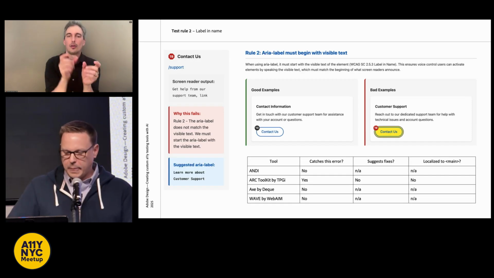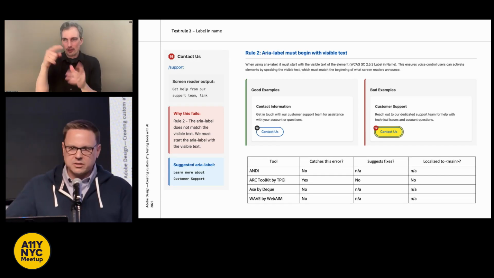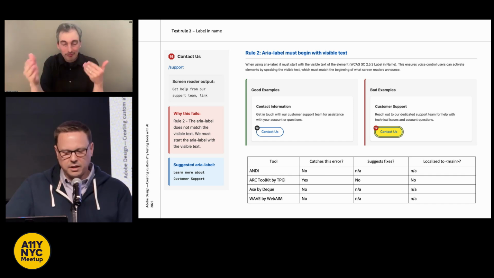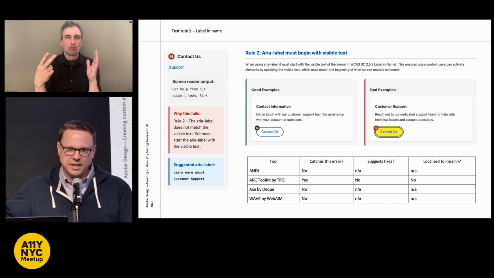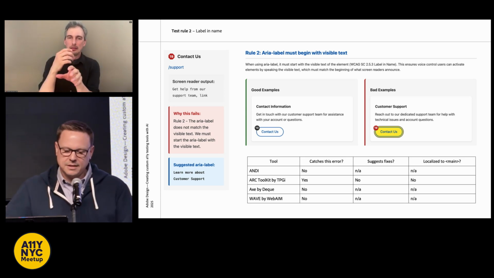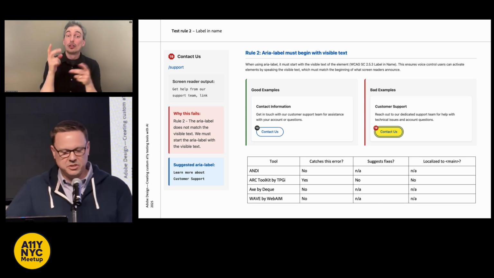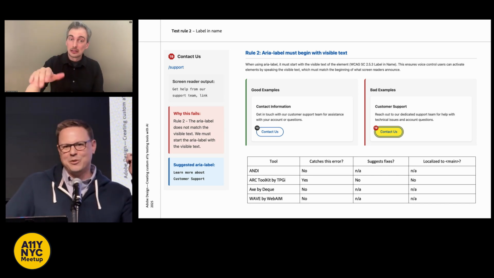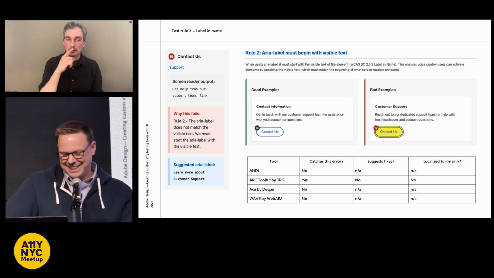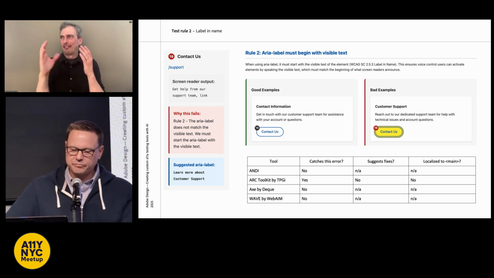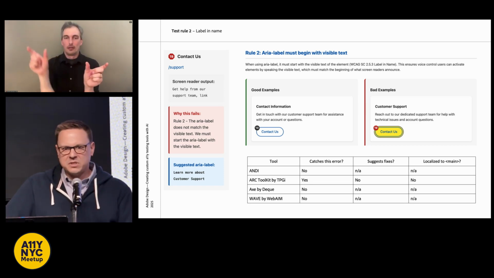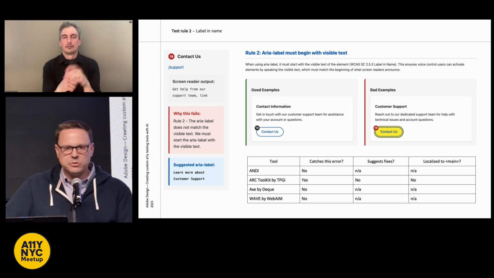Rule 2, the error that's caught here, the screen reader would read, get help from our support team, link. But the visible text label is contact us. So the tool also gives them the suggestion. The screen is not correct. I had the wrong graphic there. The real thing would say, contact us, customer support. And you can see that I do have listed out the levels of support from automated testing. They'll get you so far, but they won't do everything that I needed to do.